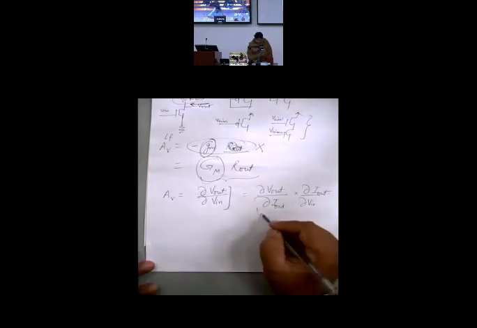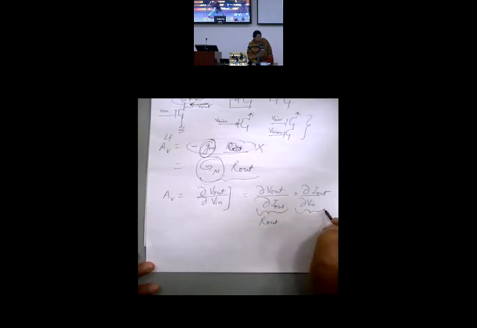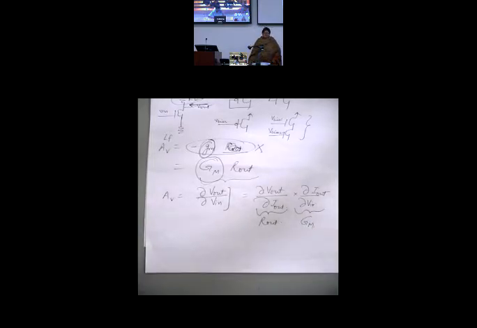This is nothing but your R out, whereas this is a transfer effect, input to output. So it is a transconductance. This is GM. So this is always true. Gain is always the circuit transconductance multiplied by R out.